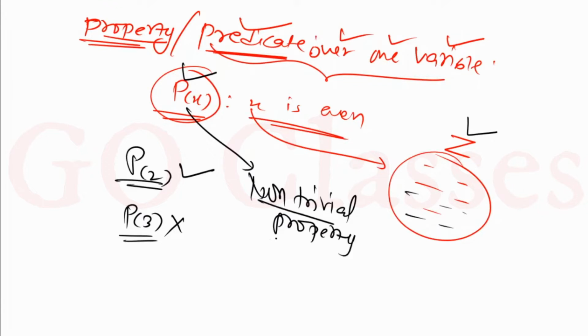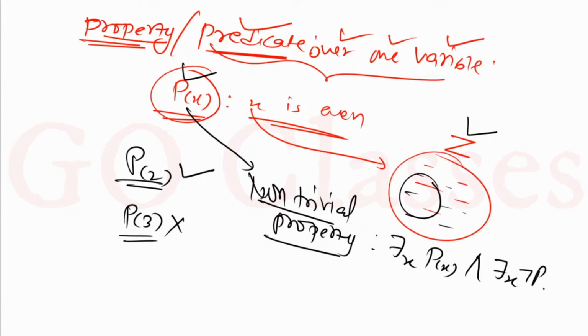What is a non-trivial property? Non-trivial property means in the domain some elements satisfy and some elements do not satisfy. So non-trivial property means there exists an element x which satisfies the property, and there exists an element x which does not satisfy the property. This is the definition of non-trivial property. In the domain there is at least one element which will satisfy the property, and at least one element which does not satisfy the property.